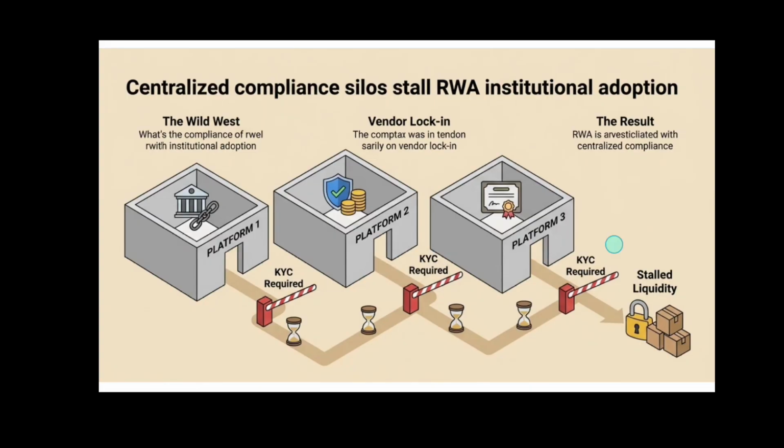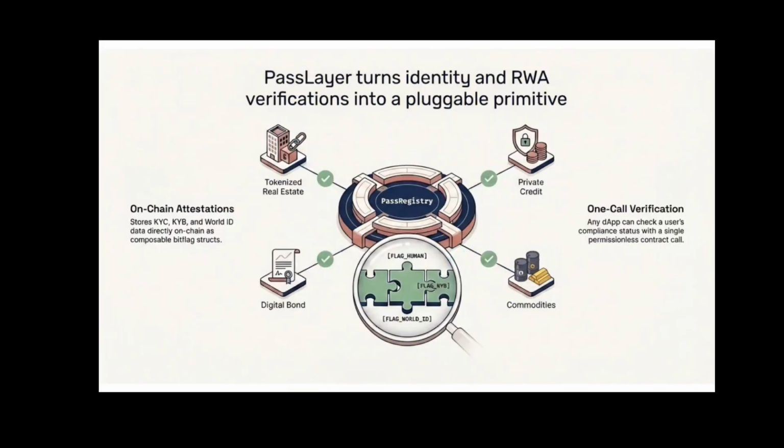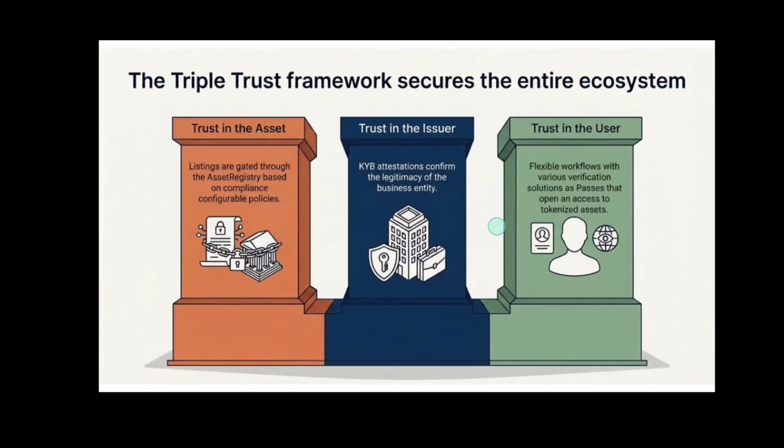We turn compliance into a modular on-chain primitive. For users, it's a portable verification status. We call it passes. For businesses, it's a single window for tokenization under institutional requirements. It enables the attestation of both the business and the asset itself, removing barriers between platforms and opening the door to global liquidity. Our ecosystem security is anchored by three layers of trust.